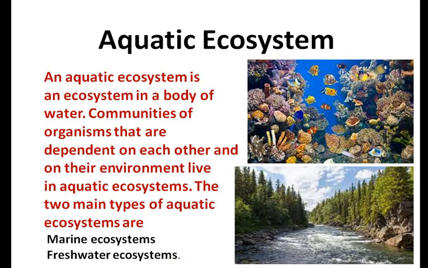In the marine ecosystem, we find salty water, and in the freshwater ecosystem, we find sweet water, and so the organisms, the biotic factors, become different.